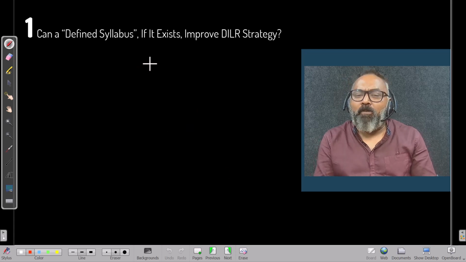Can I define a syllabus? If it exists, will it improve my DILR strategy? Now, first of all, I don't know whether this exists in the first place. That we'll find out. But even if it's there, that's going to improve our strategy. Now, there are 4 sets, right? 1, 2, 3, 4. Let's say at least in the CAT 2022 story. I don't know what's going to happen in 2023 anyways. But let's assume that there are going to be 4 sets. And you're asking, sir, I know that we only have to solve 2 sets properly, and then 2 sets I can leave.